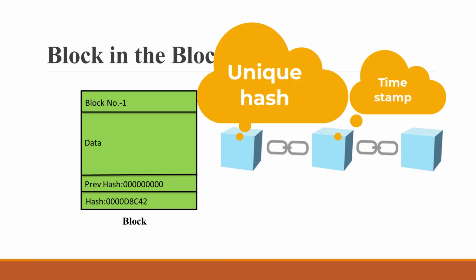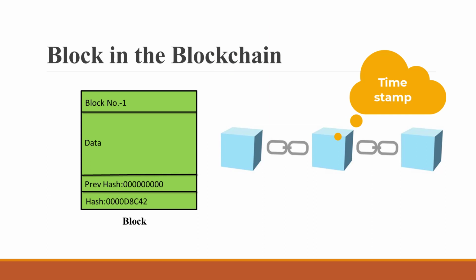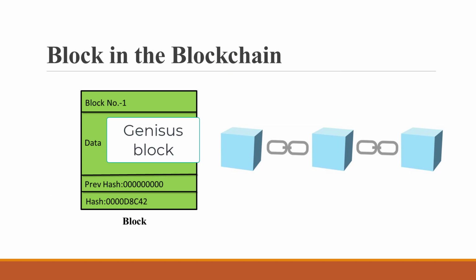A genesis block is the first block that is created in a blockchain network, or its epoch.